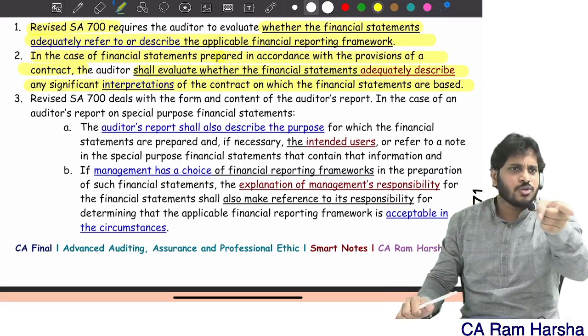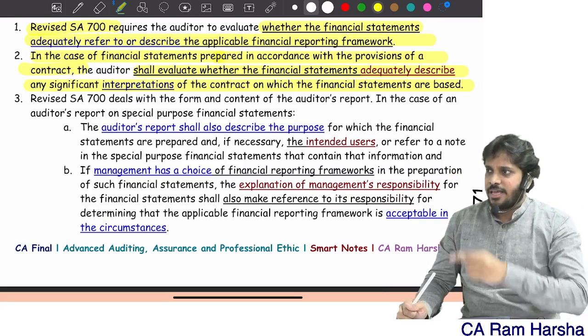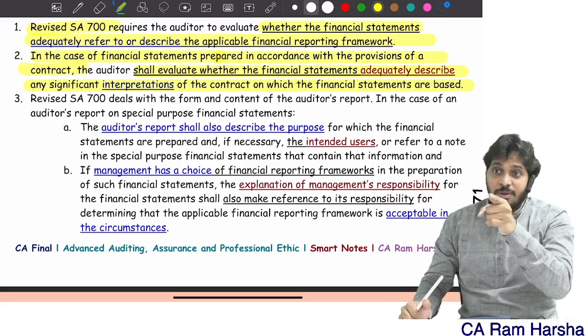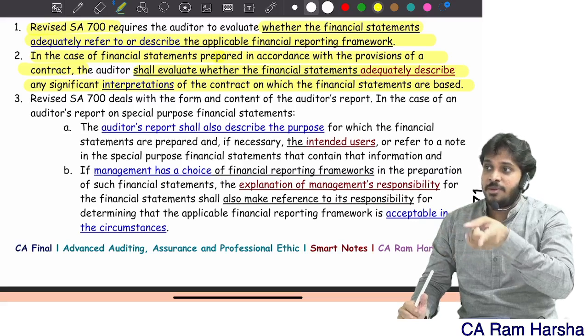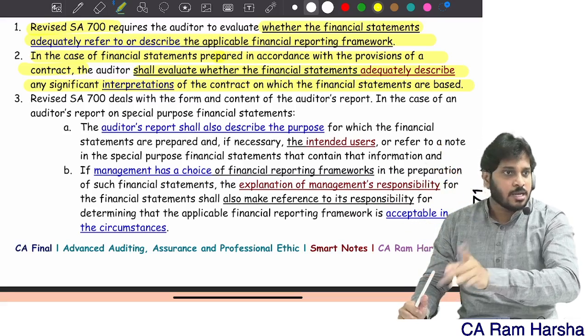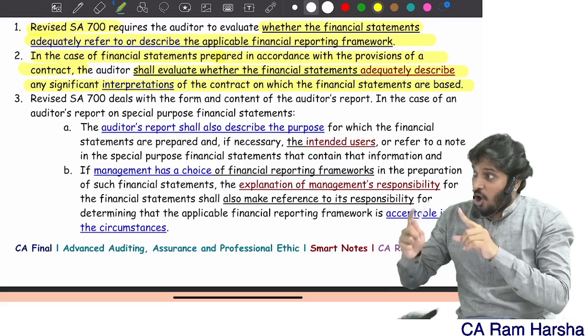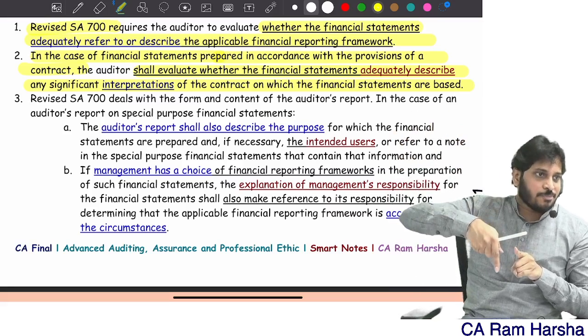Even general purpose also, you see, the basis of accounting they will mention. Even in every general purpose financials which is published by Tata Motors, they mention, we prepare financial statements as per Ind AS. We prepare financial statements considering these principles. They mention all that. Same requirement is there for special purpose. And the auditor should also mention about the same in the audit report.